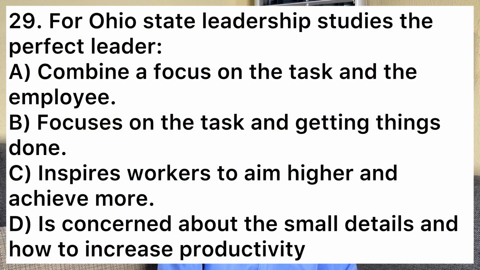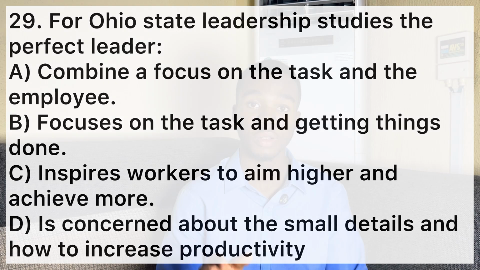Now we move on to number 29. Number 29 says, for Ohio State leadership studies, the perfect leader A, combines a focus on the task and the employee. B, focuses on the task and getting things done. C, inspires workers to aim higher and achieve more. D, is concerned about the small details and how to increase productivity. So we had a similar question before. So the answer was A, combine a focus on the task and the employee. So yes, that's A.